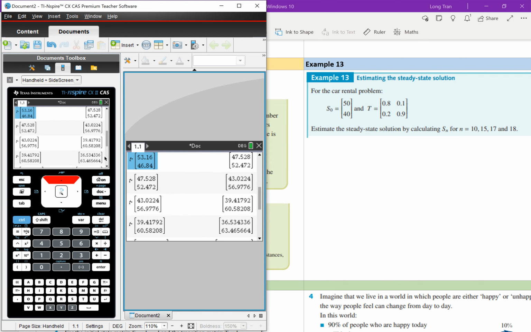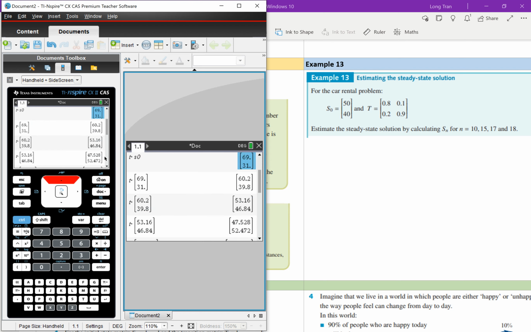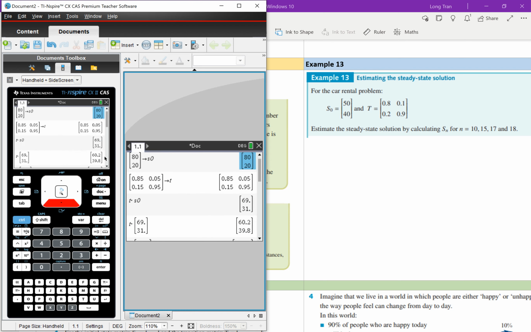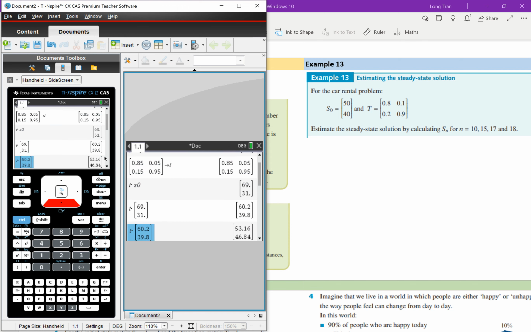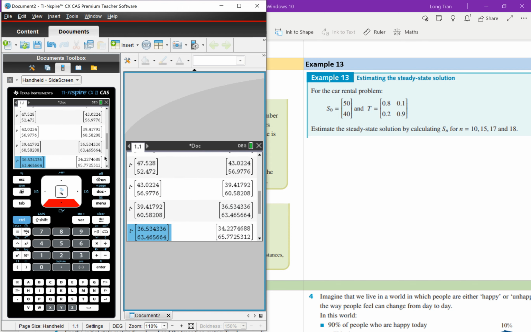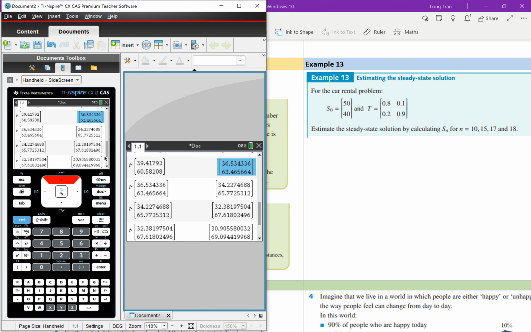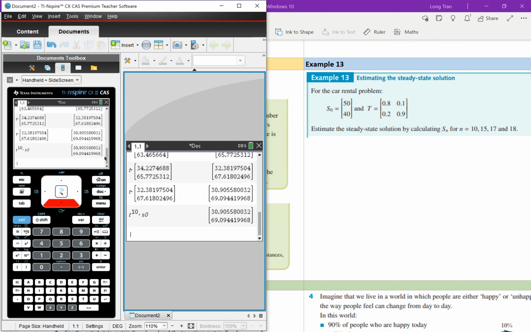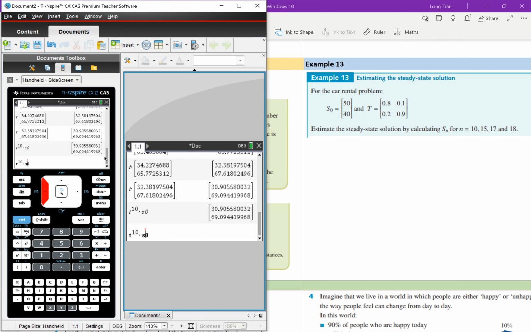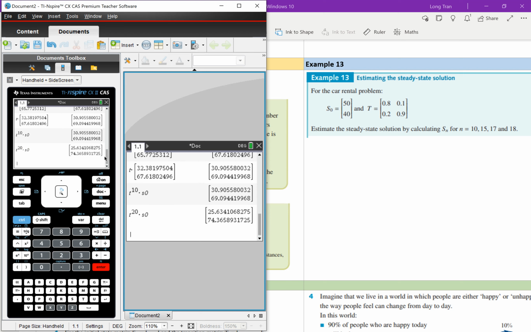So you can see here, we started off at 60, 80, 20, yeah? We went to day 1, 69, 31, and then it keeps going. There's a lot of changes, but start to look at where is it sort of plateauing? See, notice the number of operational machines is now looking at the 30 zone quite a bit, isn't it? And then the non-operational is currently at 69, close to 70. So what happens if I went to 20 days instead? You see, instead of doing recursively 20 times, I can now use this rule and then work out 20 days. See, 20 days now leads me to 2574.